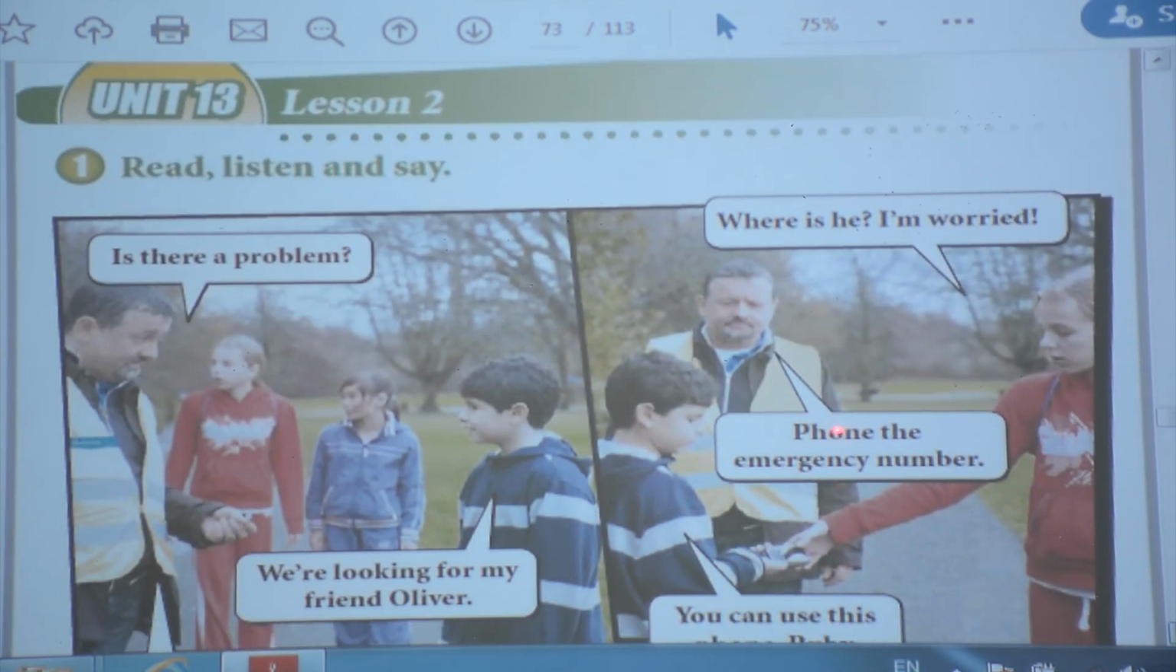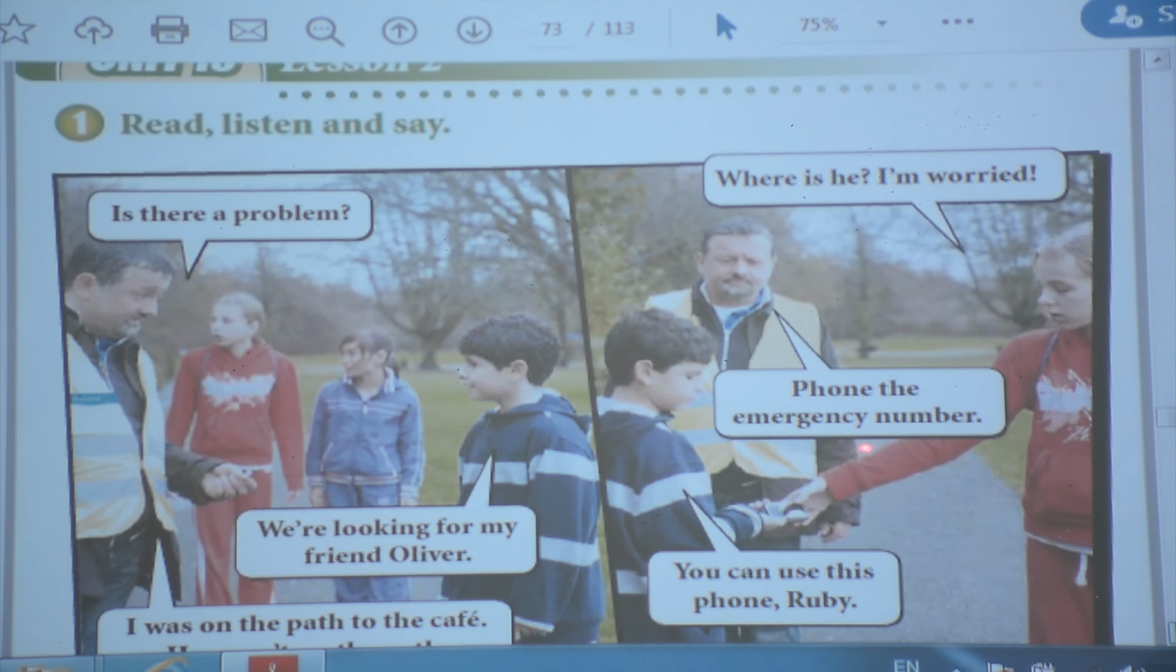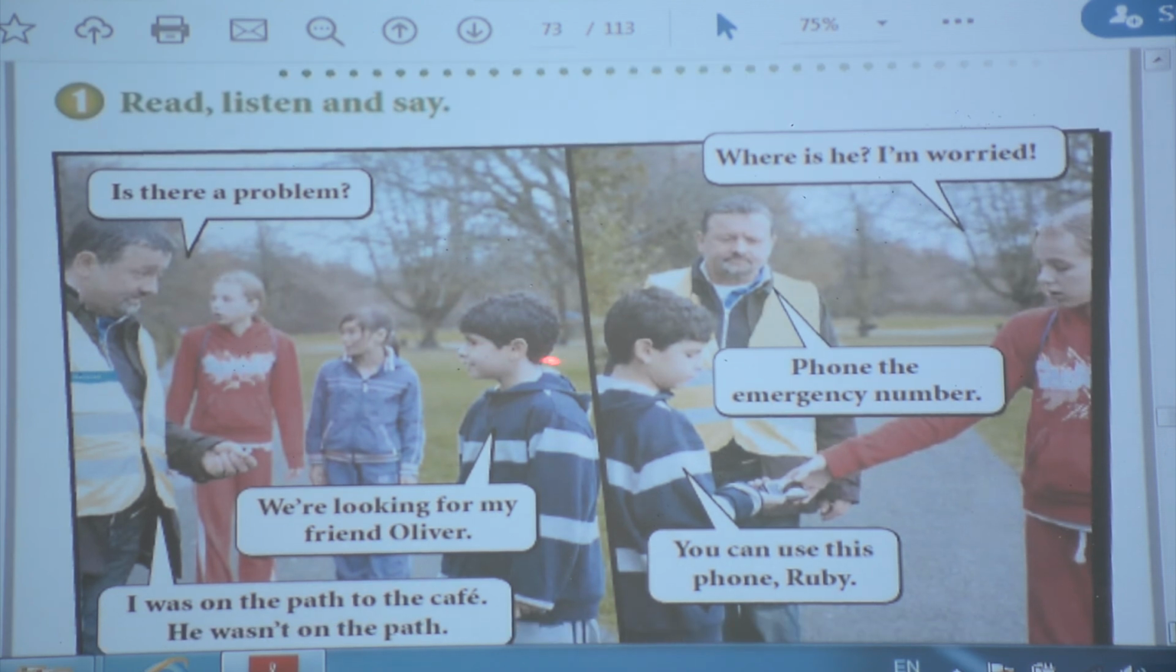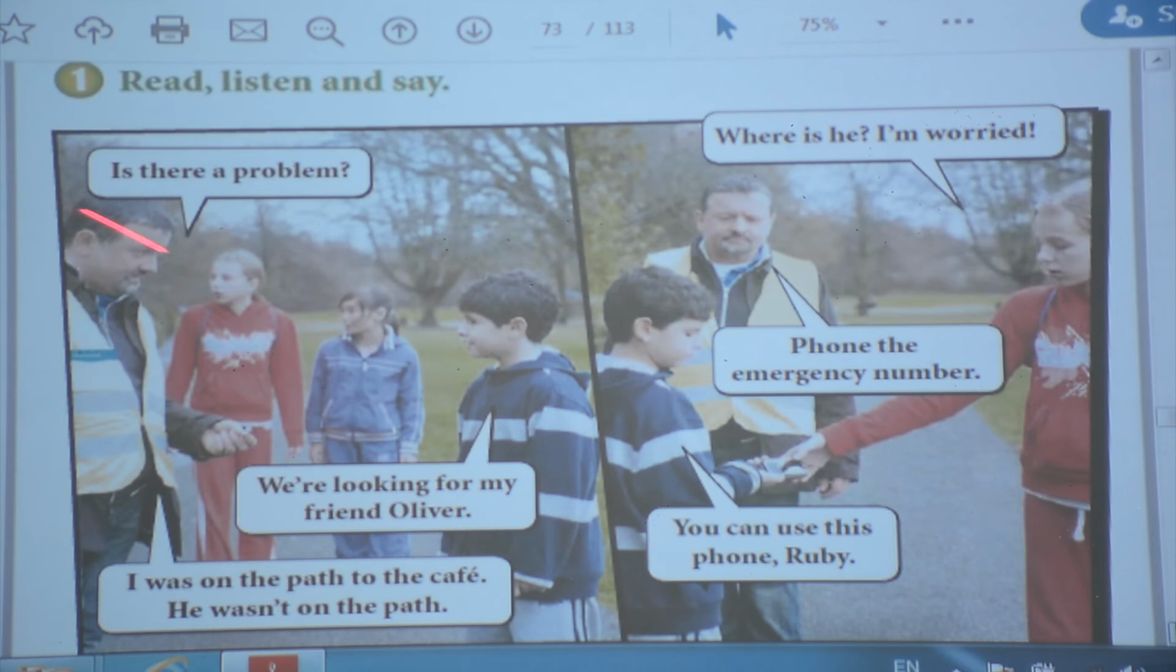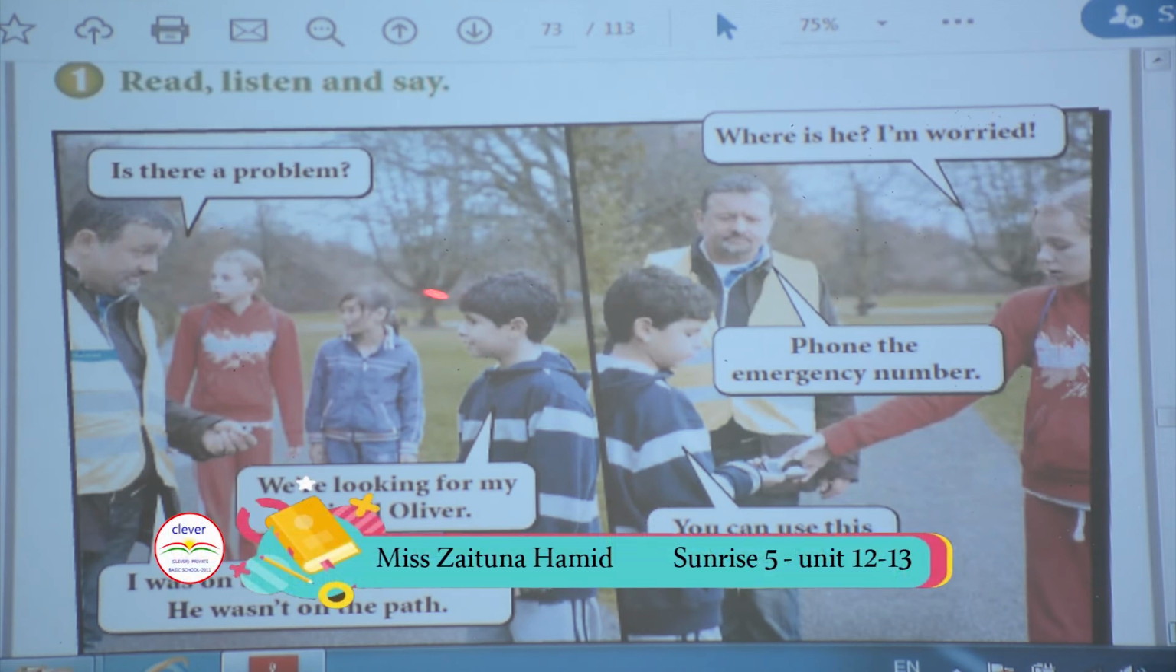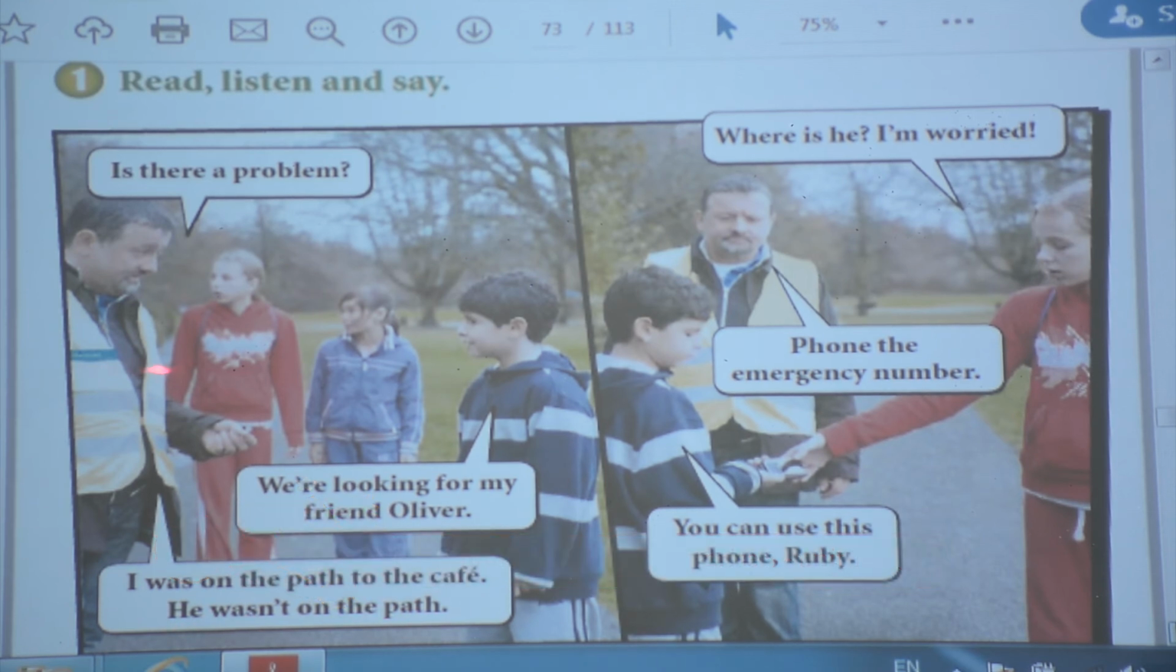Unit 13, listen to another conversation. They are making conversations together. Look at here, the first picture. He said, is there a problem? That means, do you have any problem? And she said, we are looking for my friend Oliver. And he said, I was on the path to the cafe. He talked about Oliver.